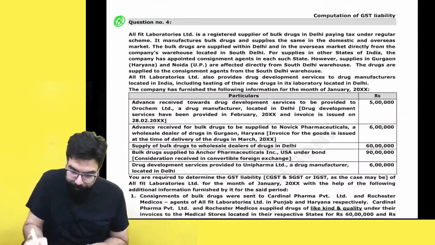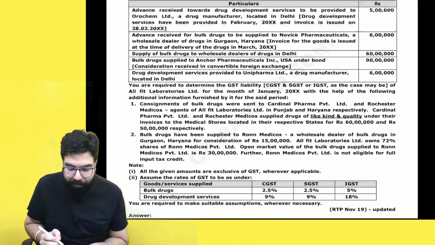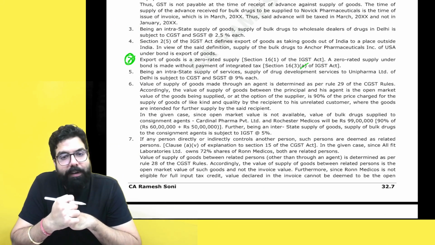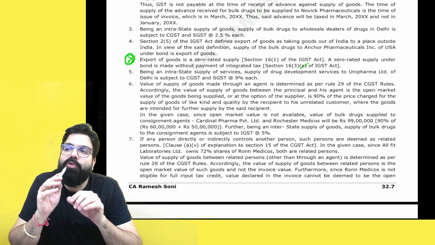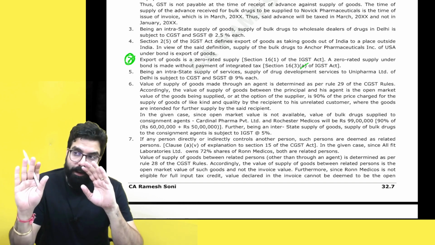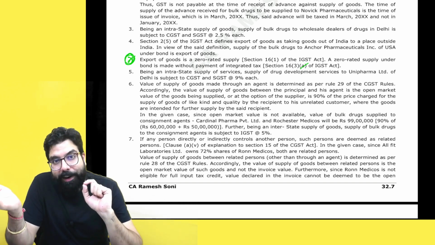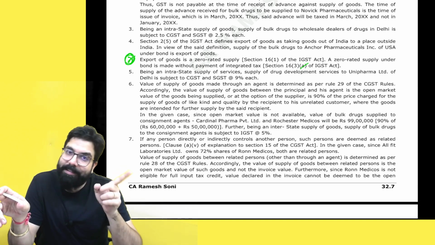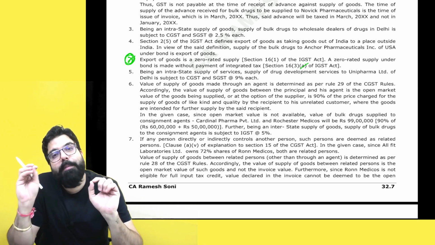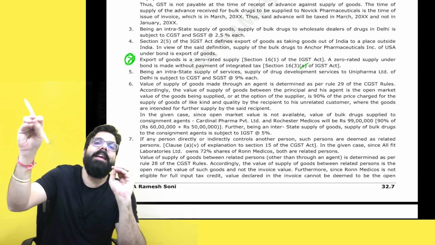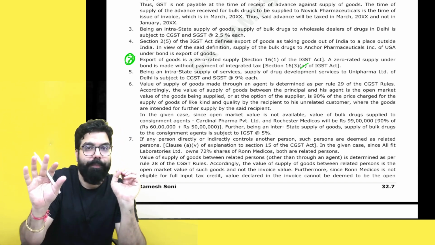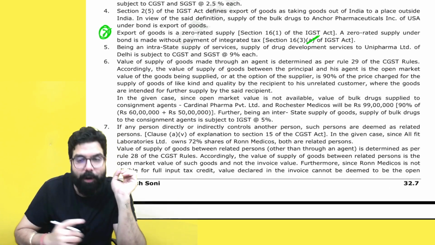Okay, then computation of GST liability. In the computation of GST liability question, nothing. Now, when you read zero rated supply, earlier it used to be section 16(3)(a), where you give LUT or bond. If you give LUT or bond, then IGST was not required to be paid. That was one route. Second was pay IGST and take the IGST refund. I hope you guys remember. Now section 16(3)(a) has become section 16(3), and 16(3)(b) has become section 16(4). Hence there is no section 16(3)(a) or (b) now.